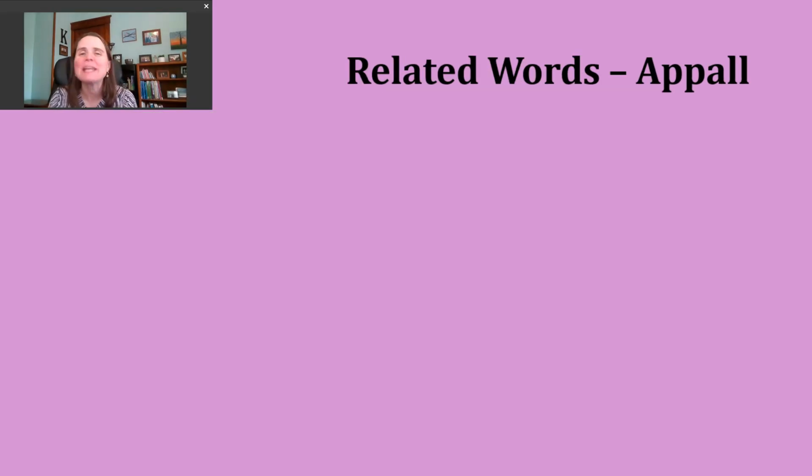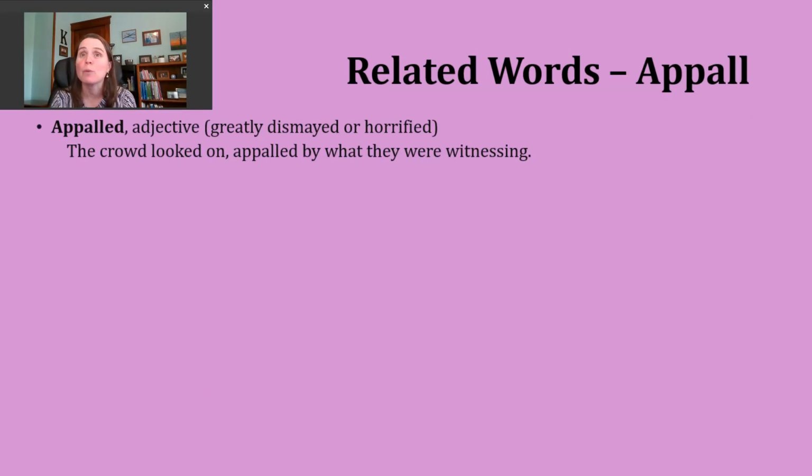Now, let's spend a moment looking at some words that are related to our verb appall. And we're going to start today with a couple of adjectives. Now, I mentioned appalled could be the past tense form of our verb, but it can also be an adjective. When we use this word as an adjective, we're describing someone that is greatly dismayed or horrified.